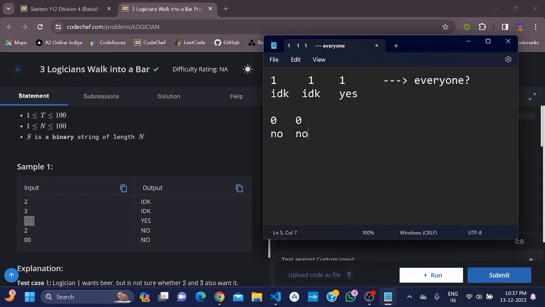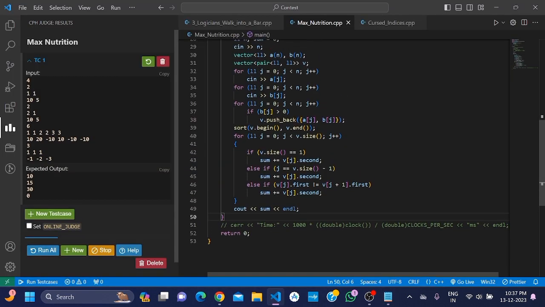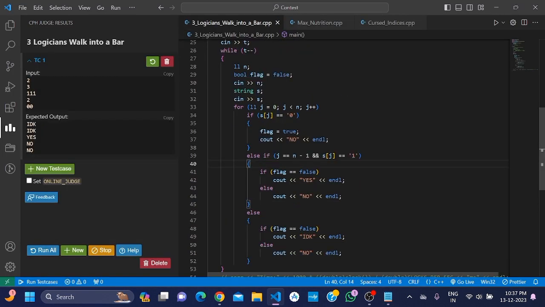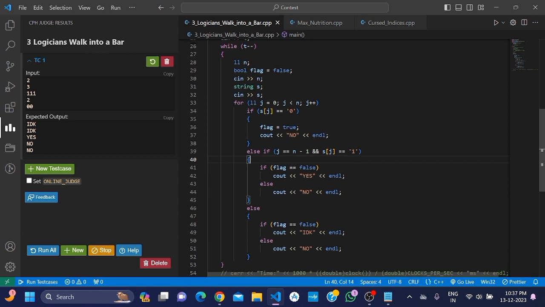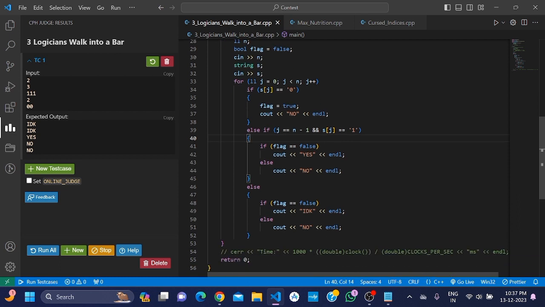So yeah, let's check the code. This is the basic logic. In this code, just concentrate on the if-else condition. I have taken input of string s, and in s I am iterating from 0 to the last character.